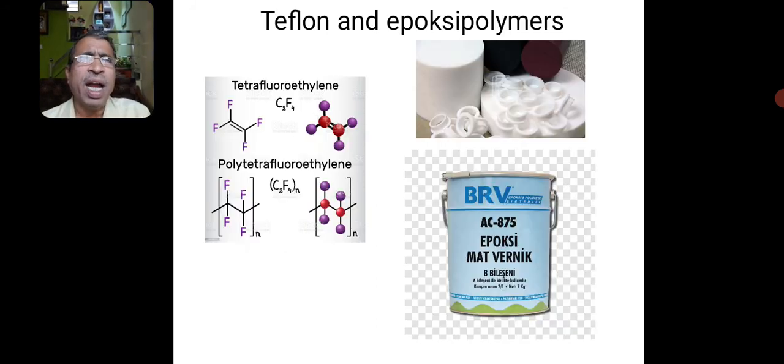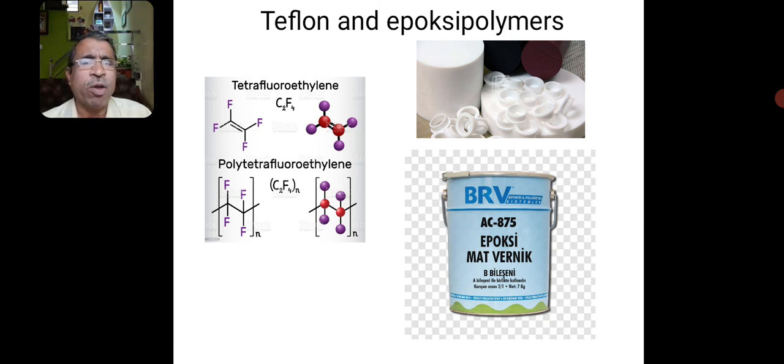Here I have shown a Teflon and epoxy polymers. We have Teflon rubbers, we have Teflon coated materials. Even when you want to combine two PVC pipes, we use the Teflon tape, which prevents the leakage of the water.